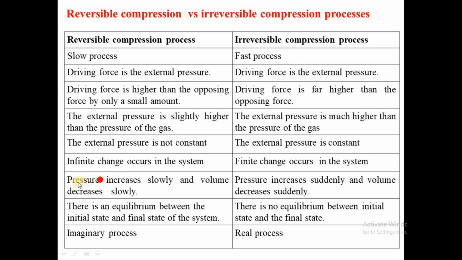That means the pressure increases slowly and the volume decreases slowly in reversible, while in irreversible, the pressure increases suddenly and the volume decreases suddenly. There is an equilibrium between the initial state and the final state here. Here there is no equilibrium between the initial state and the final state. Here we have the imaginary process, reversible, and here we have the real process, irreversible. So you can see the difference between the two.